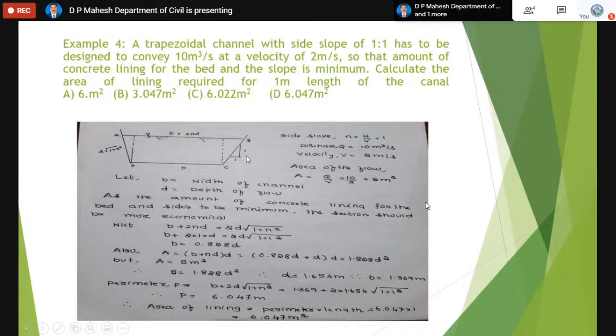Here there is a canal which has a side slope of 1:1. When the side slope is 1:1, no doubt n equals 1. When the side slope is not 1:1, for example 2:1, they clearly specify what is 2 and what is 1.